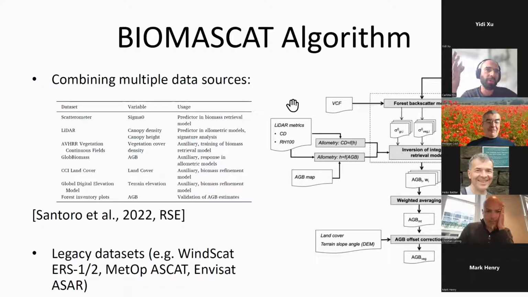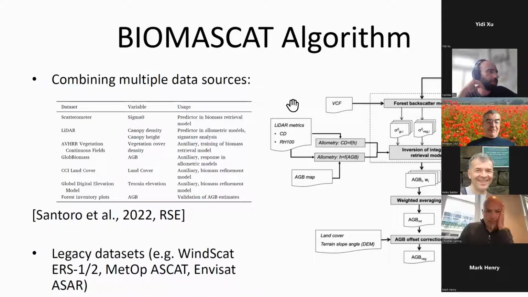And the advantage or the developments that were done in context of the BioMASCAT was the extension of the algorithm to use additional data sets about forest structure that relate to height via LiDAR, to canopy density, also considering land use and land cover data sets, so that many of the terms of the water cloud model could be inverted as close as possible to observations at the same time that would leave free biomass, and that would be basically inverted using the scatterometer data.